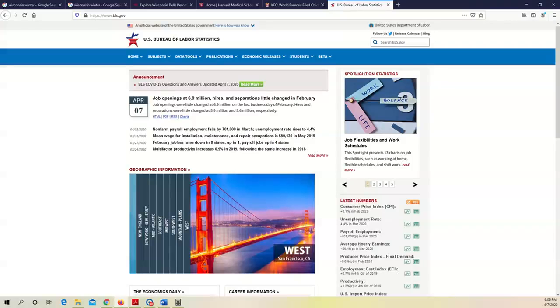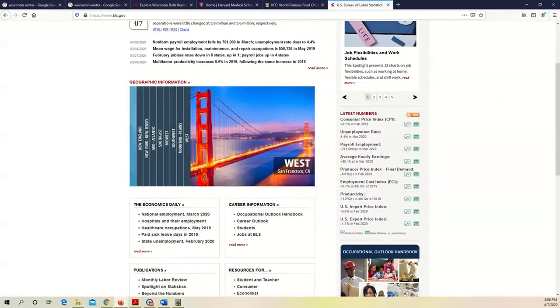in the United States. So the starting point is going to the US Bureau of Labor Statistics homepage. Just Google BLS, right? From this homepage, you already know Consumer Price Index, our last topic. And underneath CPI, we have unemployment rate 4.4% in March 2020, right? That is for the United States as a nation. The unemployment rate in March 2020, last month, is 4.4%.